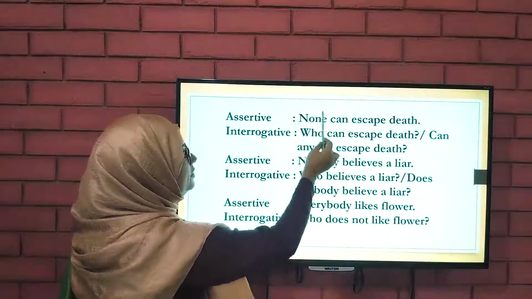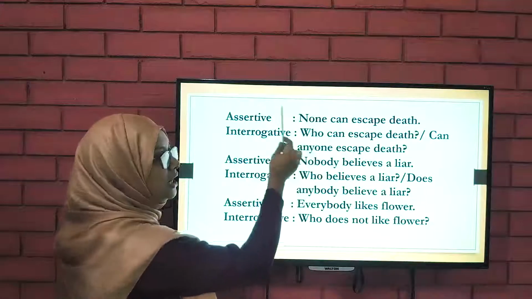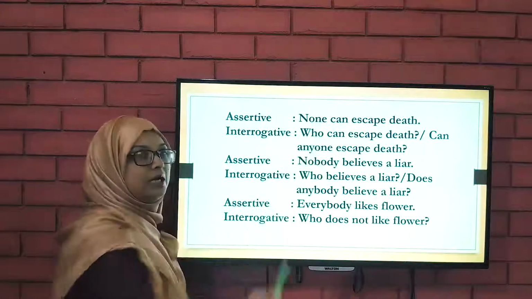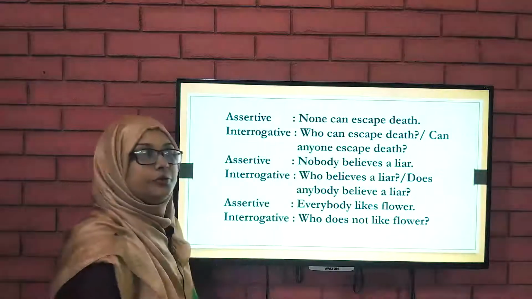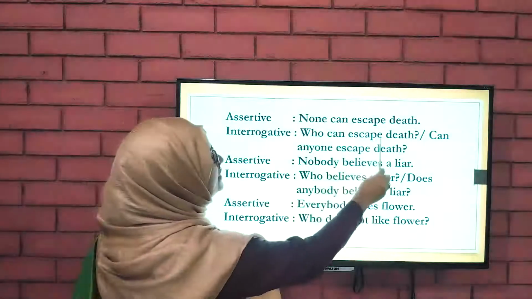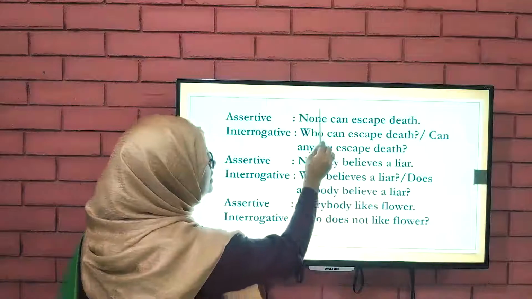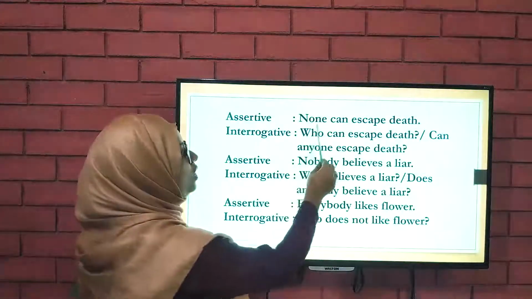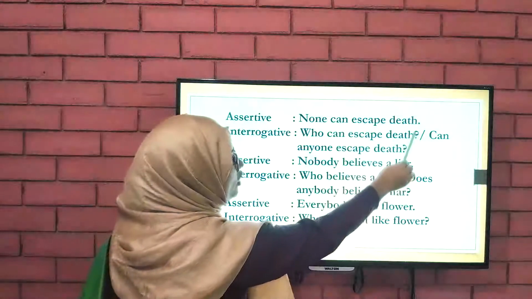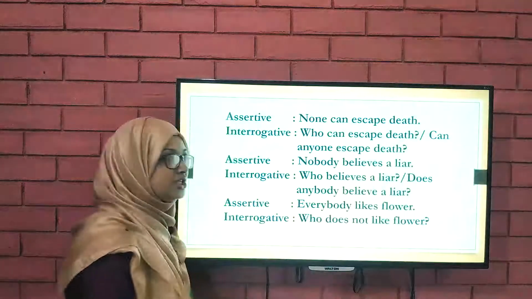You should remember that when we use the word "none", we will make the interrogative with the word "who". Who can escape death? Only just change this word "none" to "who". Who can escape death? And obviously there should be an interrogation sign.